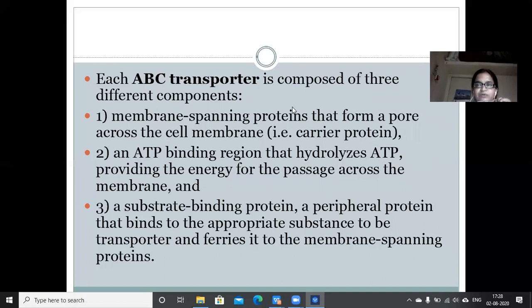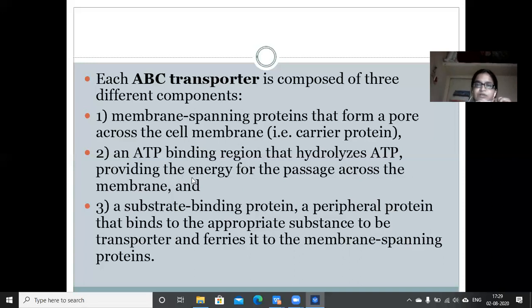Okay, in ABC transporter, the first component required is proteins which are present in the membrane, or membrane spanning proteins, which are forming a channel for the transport of the nutrients. Next component is the ATP binding region that hydrolyzes ATP, providing the energy for the passage across the membrane.